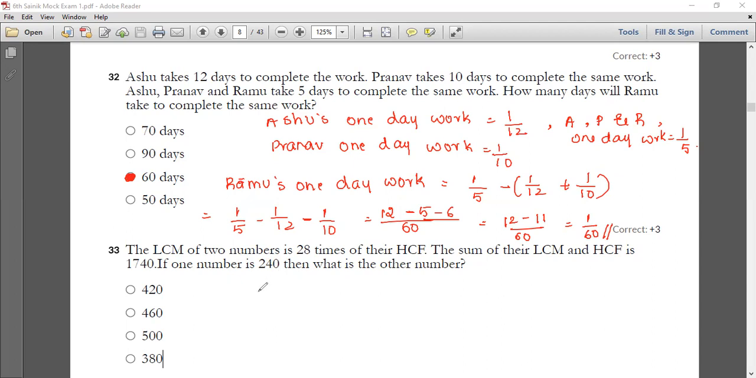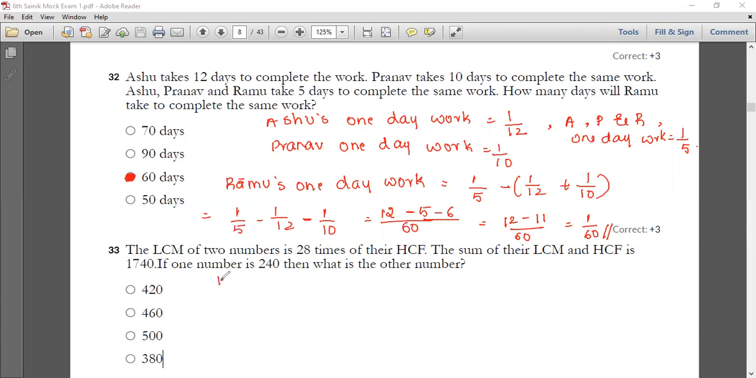Now moving on to your 33rd question, where they have given you the LCM. The LCM of two numbers is 28 times the HCF, and the sum of LCM and HCF is 1740. One of the numbers is 240. You have to find the other number.